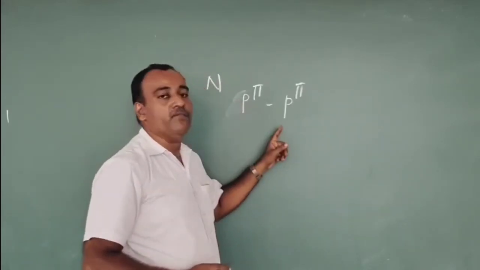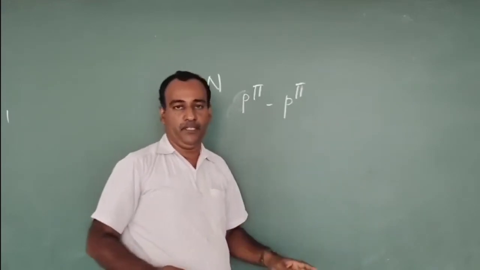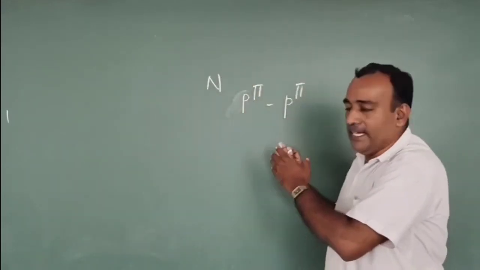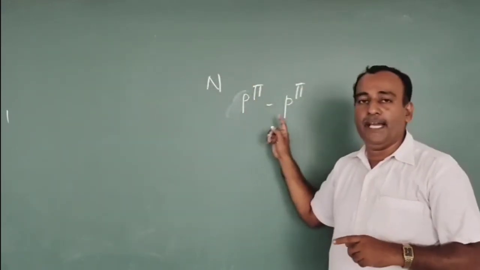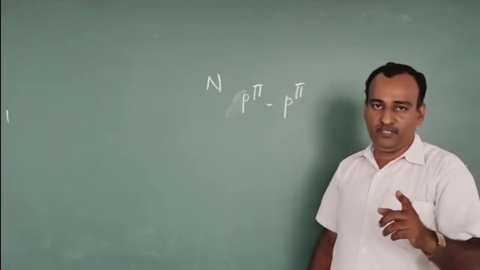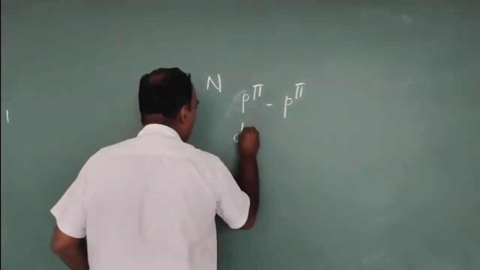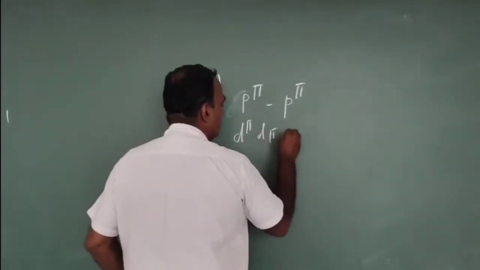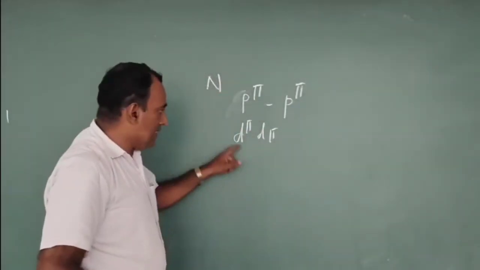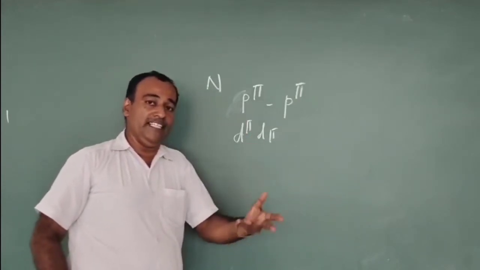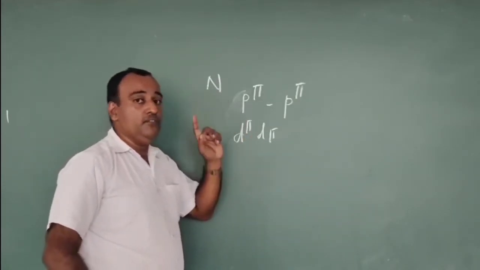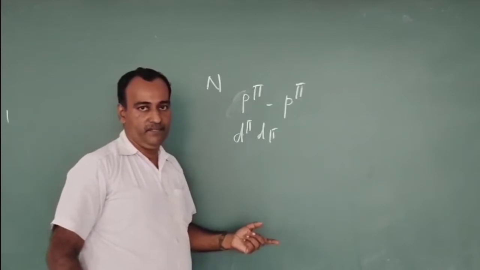Because of that, they cannot form p-pi multiple bonds. Nitrogen is the only element which can form p-pi multiple bonds. Whereas the rest of the members form d-pi multiple bonds. This d-pi multiple bond cannot be formed by nitrogen due to its small size.